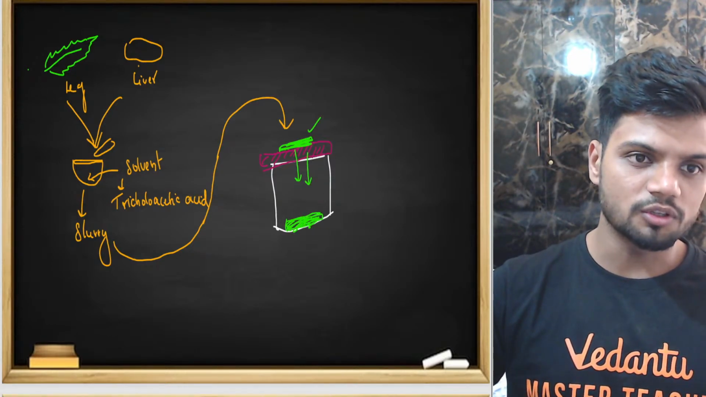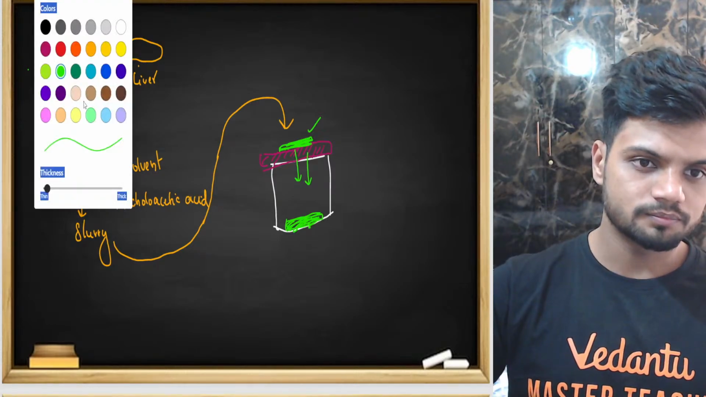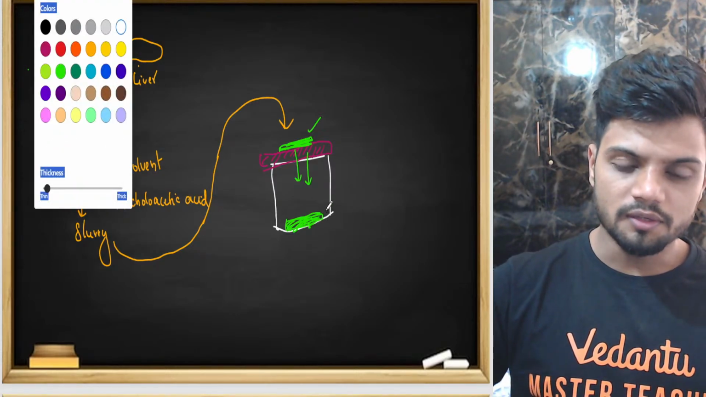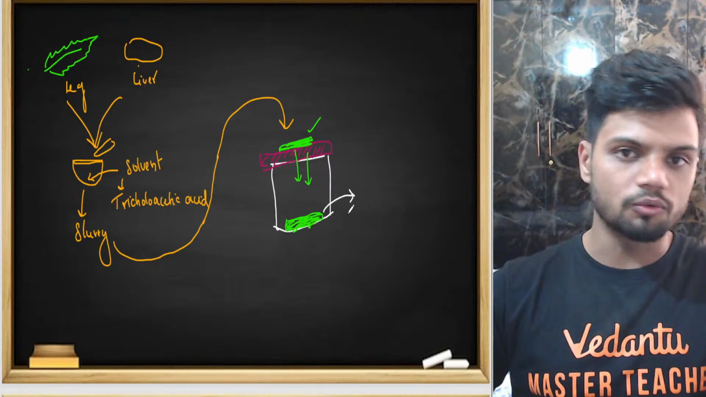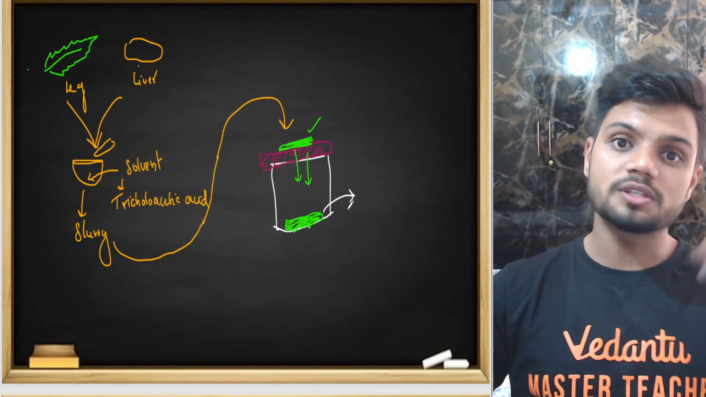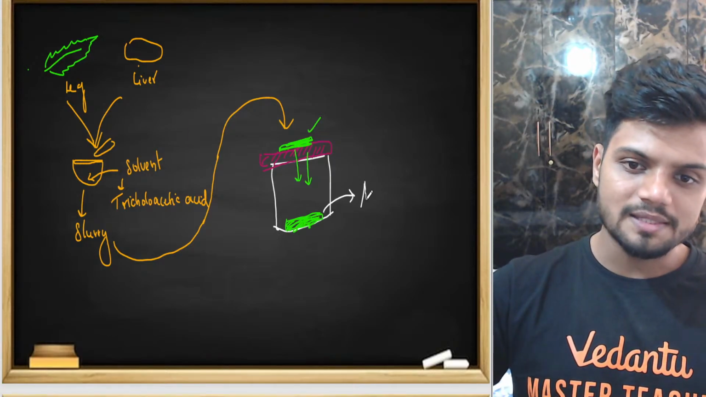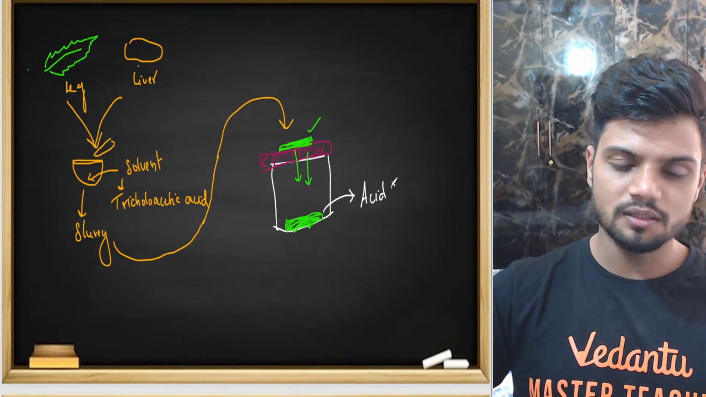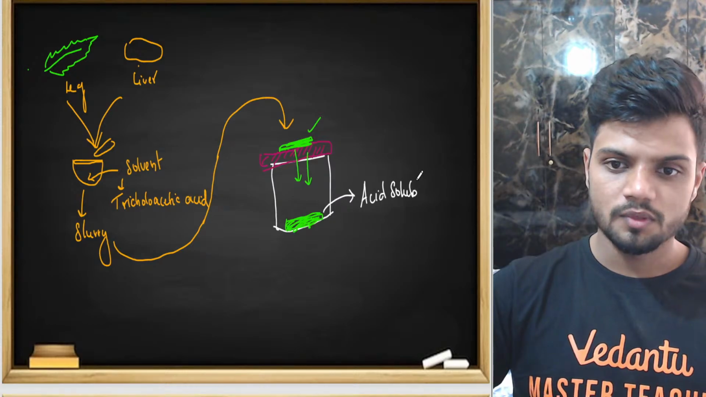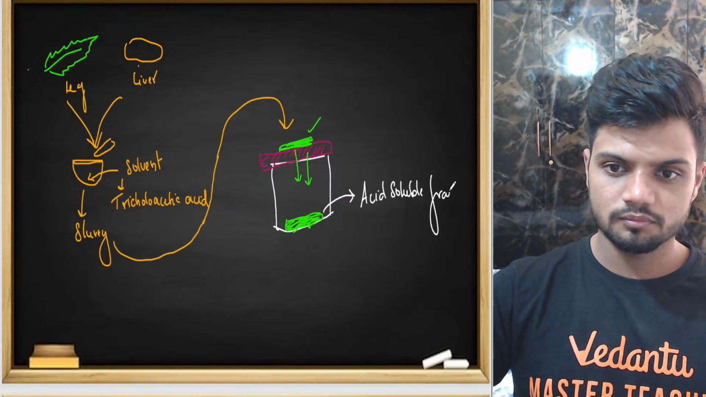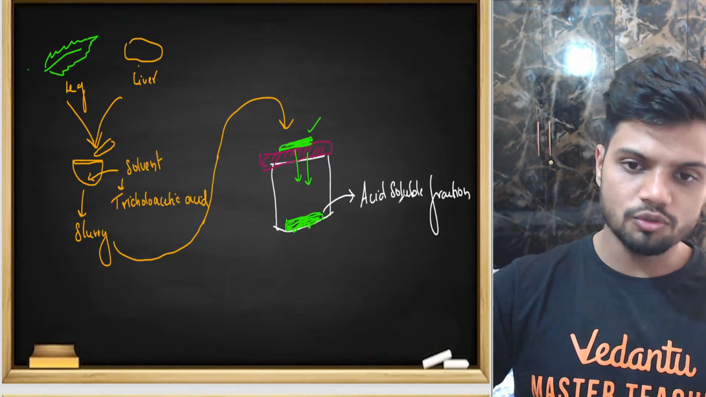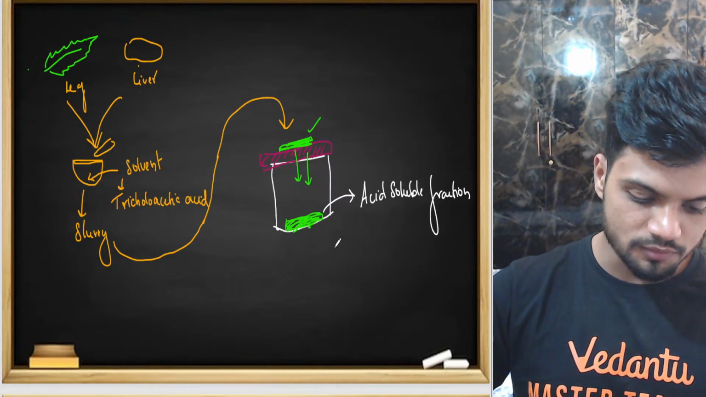Now, an interesting thing to note here. This part, which is present on the bottom, was able to come down because it was soluble in the trichloroacetic acid. That is why it is dissolved in the acid and able to come down. So I will call it the acid soluble fraction, also called the filtrate.